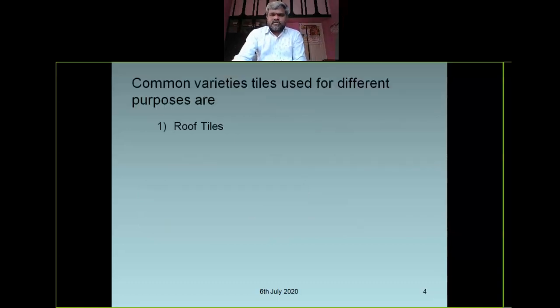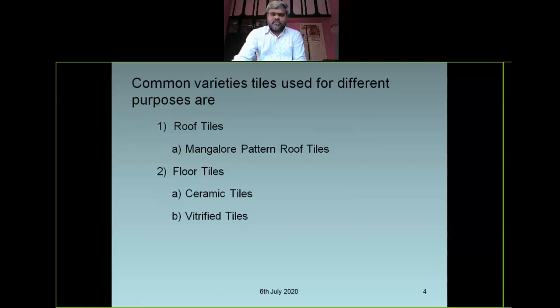Common varieties of tiles used for different purposes are roof tiles, generally Mangalore tiles. Floor tiles means whatever flooring is done in our houses, and may be ceramic tiles or vitrified tiles.